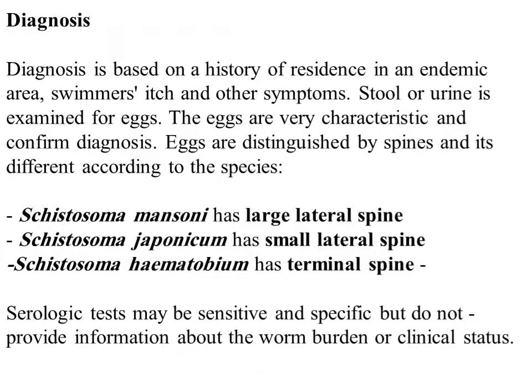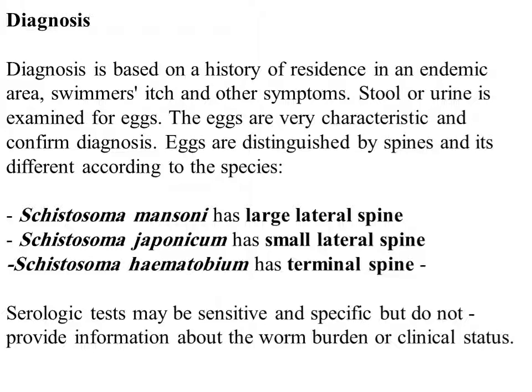Diagnosis. Diagnosis is based firstly on the history of residence in an endemic area, swimmer's itch, and other symptoms. Stool or urine is examined for the eggs by microscope. The eggs are very characteristic and confirm the diagnosis. When eggs are examined under the microscope, they are distinguished by the spine, which is different according to the species.